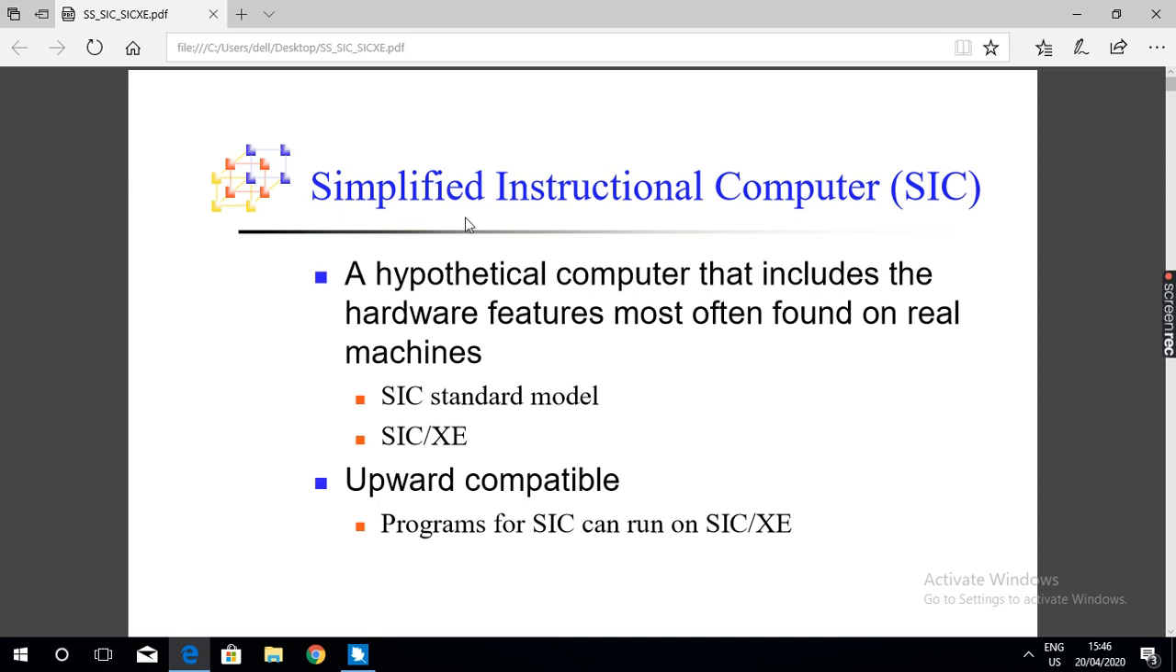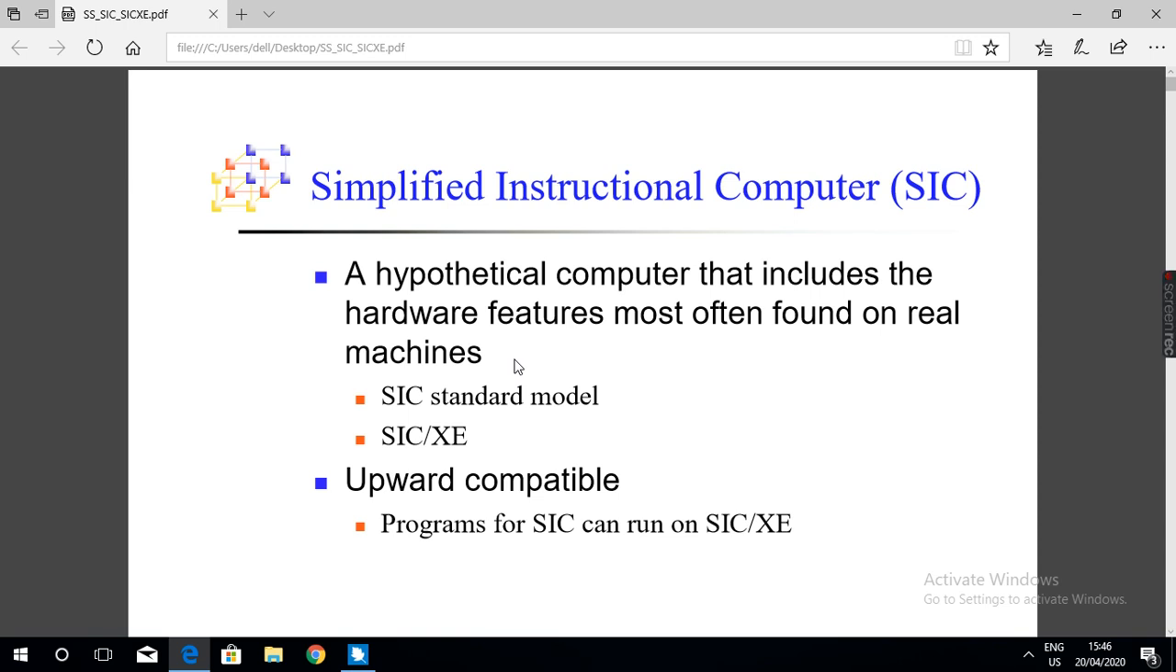What is the simplified instructional computer? It is a hypothetical or imaginary computer that includes the hardware features most often found on real machines.